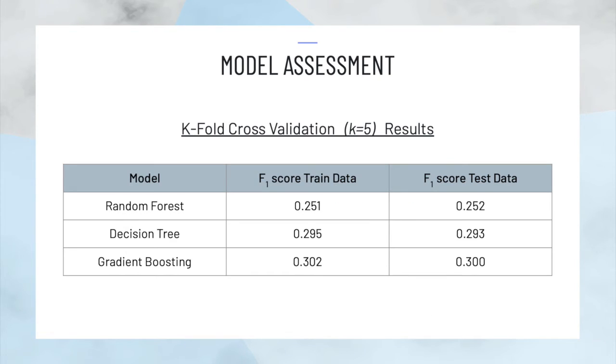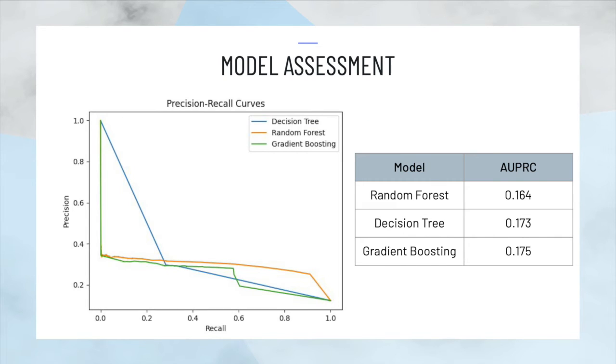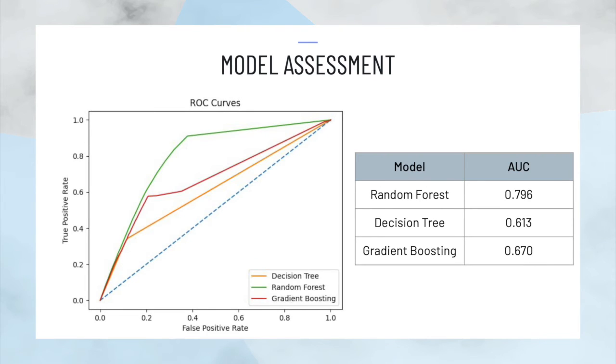Running our final models on the test data, we find that gradient boosting does slightly better than the decision tree, with random forest being significantly below both for the aforementioned reasons. Plotting the precision recall curve, we see very similar results, with gradient boosting being slightly in the lead. For completeness, we also graphed the ROC of the three models, even though we do not expect good performance, since our models have been optimized for F1 score. One thing that we can notice is that random forest disadvantage for F1 score became an advantage here, as it performed much better in terms of AUC. This would make random forest a great middle ground between F1 score and AUC.